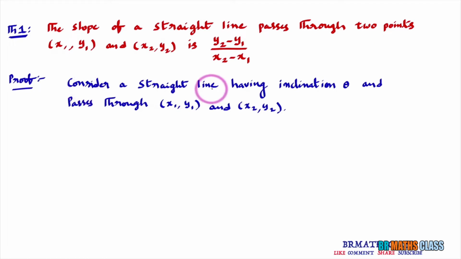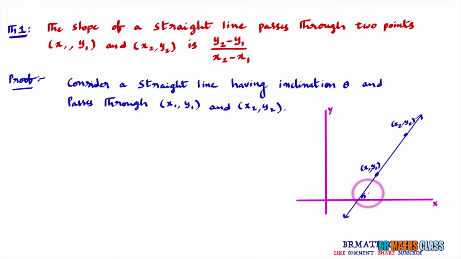First, we will consider a straight line which is having inclination theta and passes through the points x1, y1 and x2, y2. I'll draw a diagram for this to understand this more clearly. You observe here, I considered a straight line whose inclination is theta and passes through 2 points x1, y1 and x2, y2. Now, I need to prove that slope of this straight line is y2 minus y1 divided by x2 minus x1.